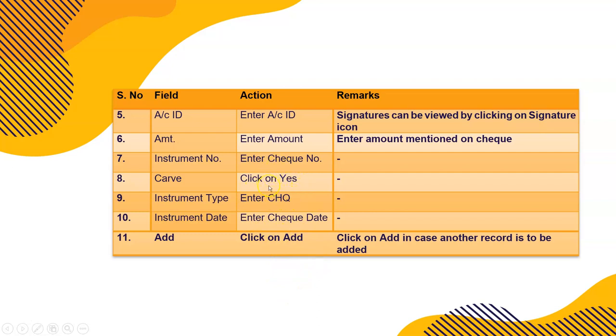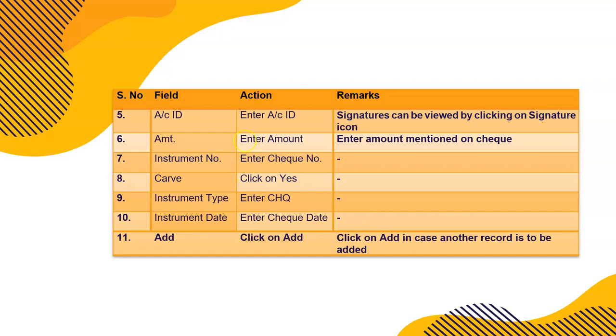Otherwise there will be a problem if the customer withdraws that amount. The check was entered, the balance was there, but in between the customer withdrew from the account, so it fell short and the check will have to be returned. Since this process is completed, we mark it carve. We carve 50,000 from my account, so that I can only withdraw 1,50,000 from my own account, though the balance is 2 lakhs and I have given a check of 50,000.